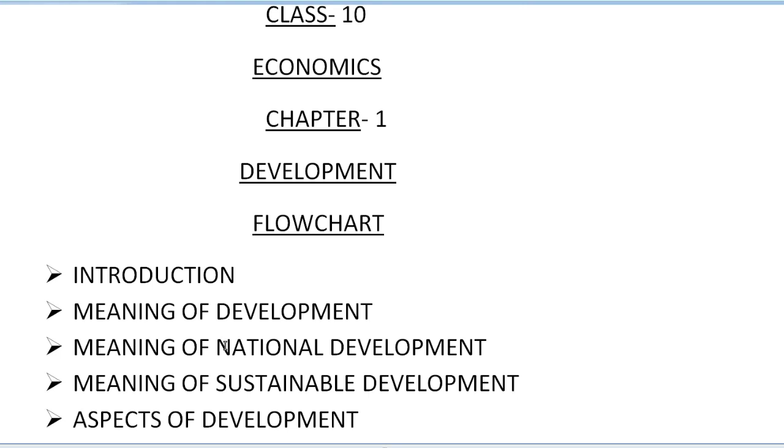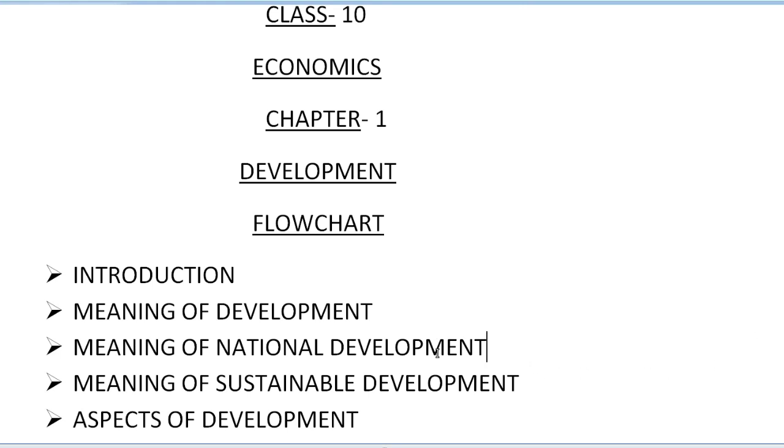After that, we have the third heading of the chapter, which is the meaning of national development. Here we are going to understand what national development means. The word nation is here, as well as development, so this development is related to the development of the nation.